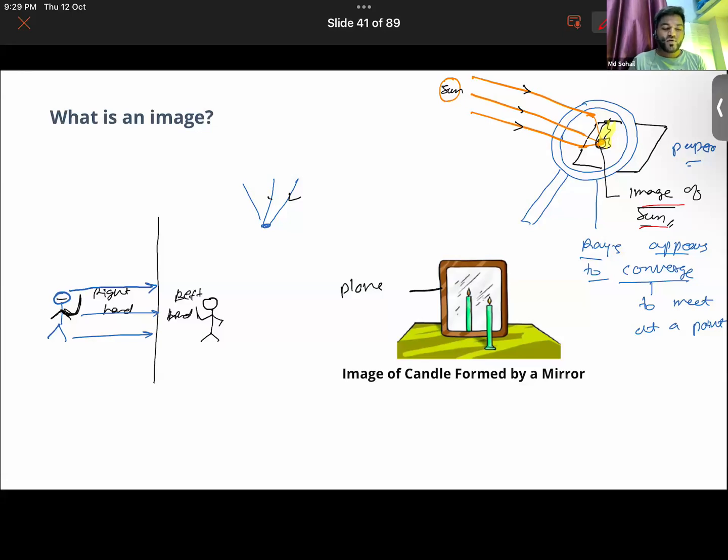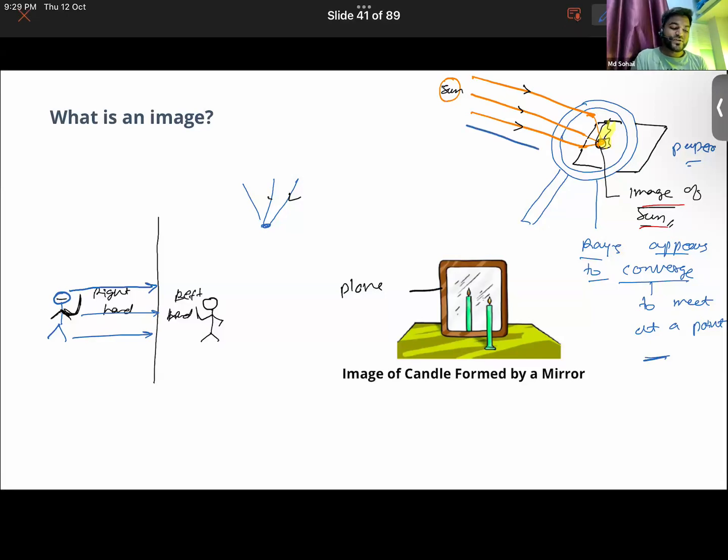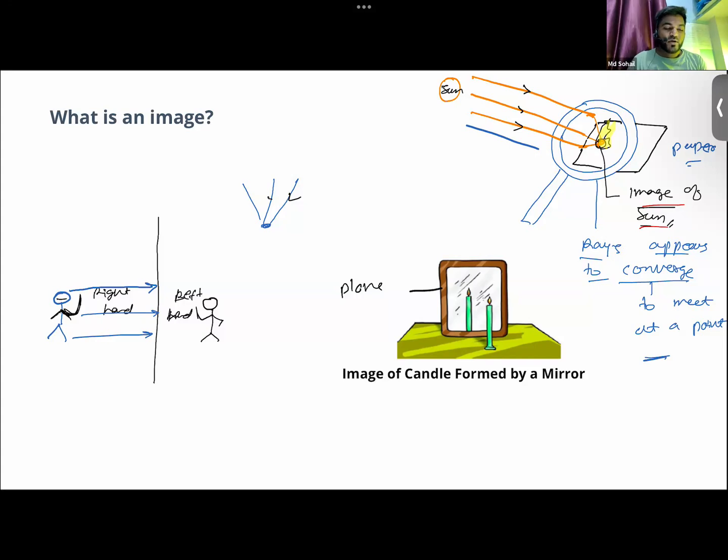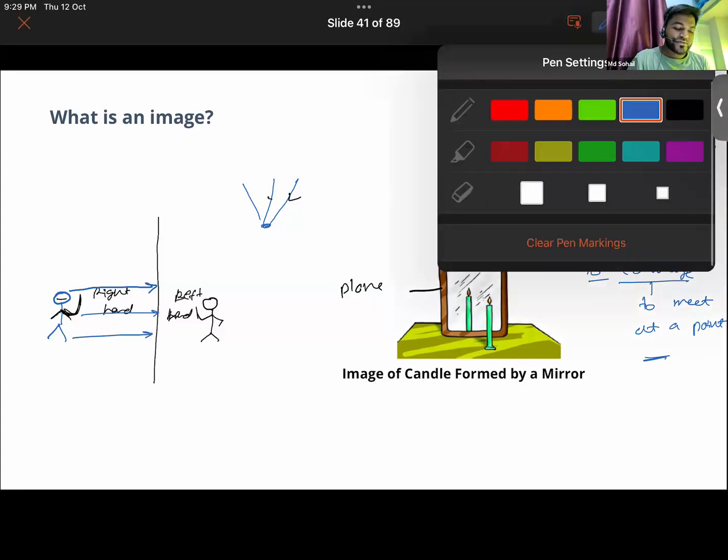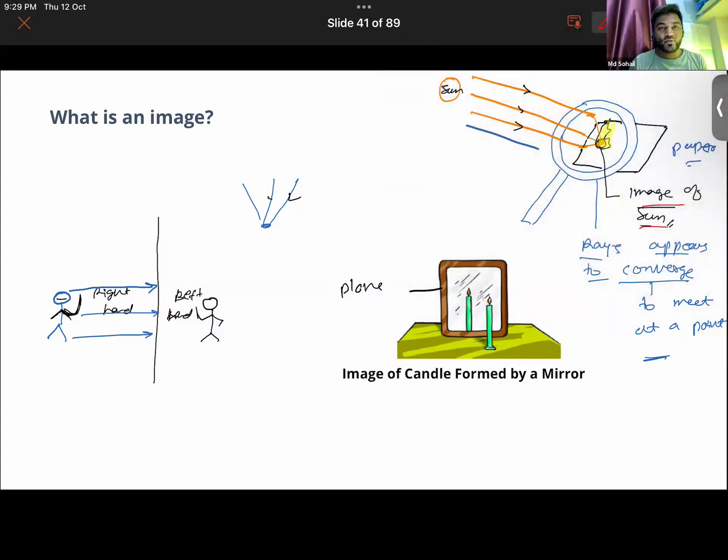And how is the image formed? We need object and light. Exactly. And how was the image formed in this case? Light rays were coming from the object, because that was a luminous object. But in our case, does light emit from our body? Obviously no. Light does not emit from our body.